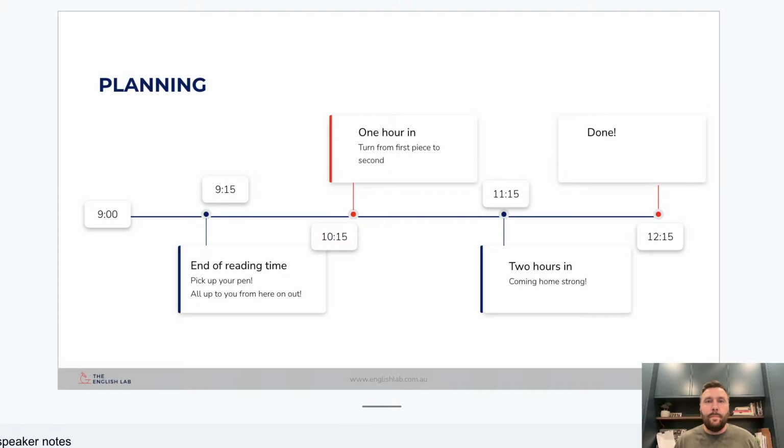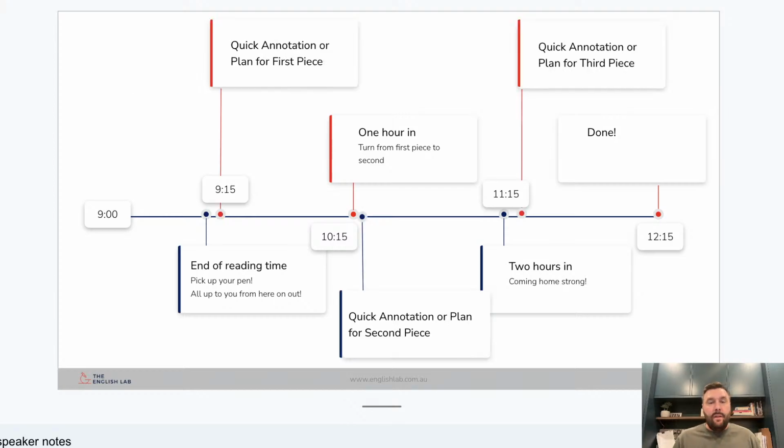How can I read this piece maybe 2, hopefully even 2 and a bit times so that I've got a really good familiarity with it? Planning is a very, very personal thing. Now, this is a way that you might look to go about it. As you can see there, all I've added to the timeline is that at the start of each hour, you start on your new piece and you spend the first 2 minutes writing a quick plan or annotating it. That is how some people might like to go about it.